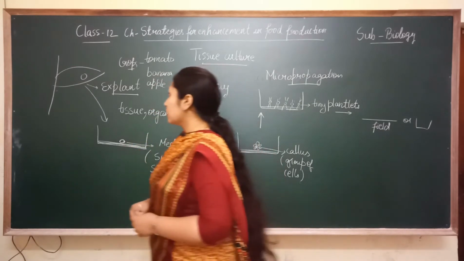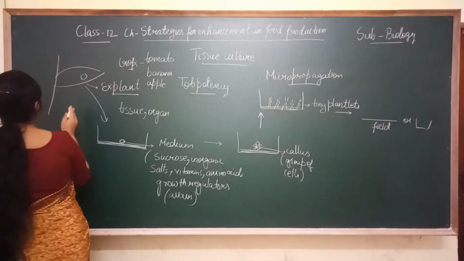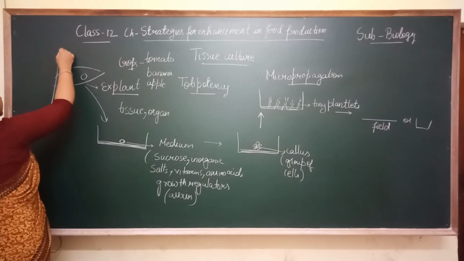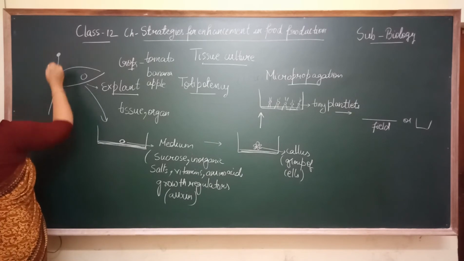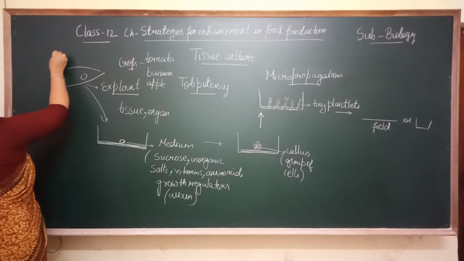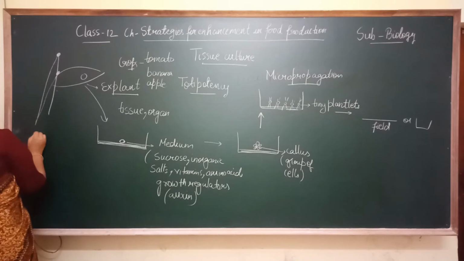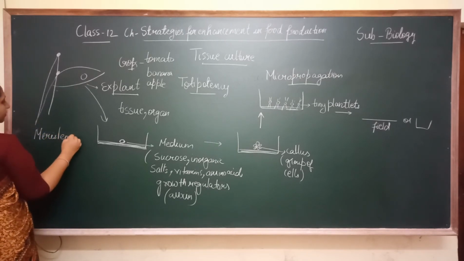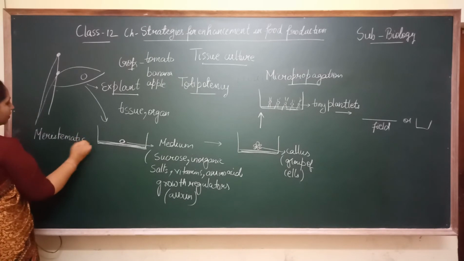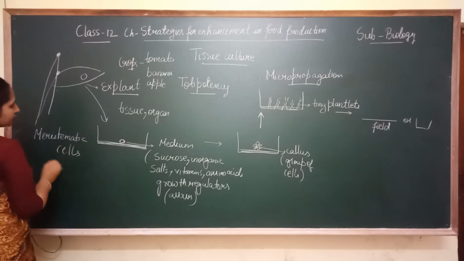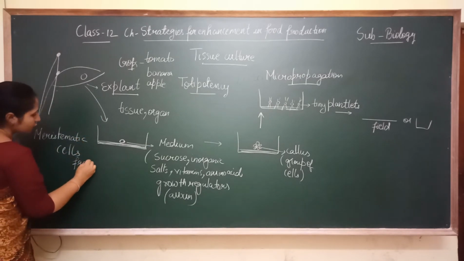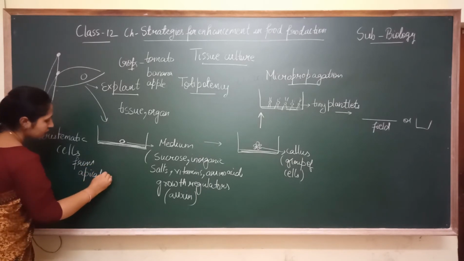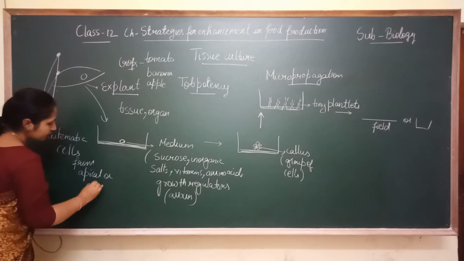How? For producing disease-free plants, we have to take the meristem. We have to take the meristematic cells from the apical or the axillary position.